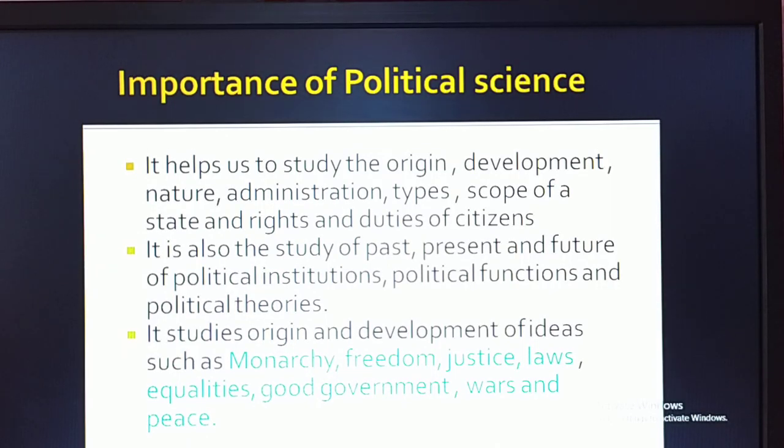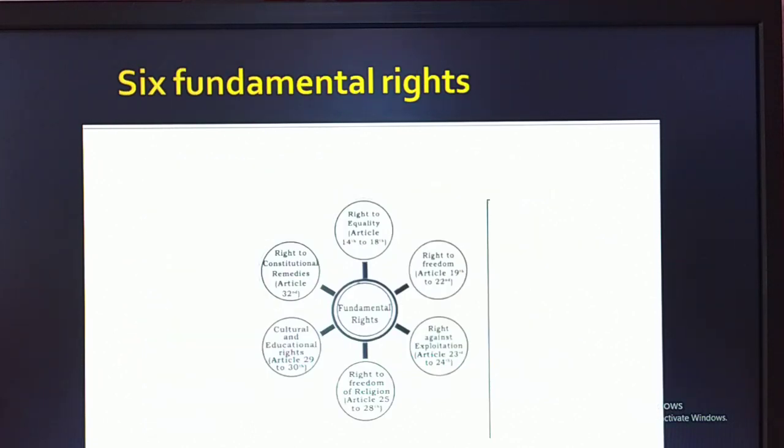See, the people of India are given 6 fundamental rights. A diagram is given here: right to equality, right to freedom, right against exploitation, right to freedom of religion, cultural and educational rights, and right to constitutional remedies. These are important. Six fundamental rights are given to the people of India. And in the case of fundamental duties, the people of India are given 11 fundamental duties.